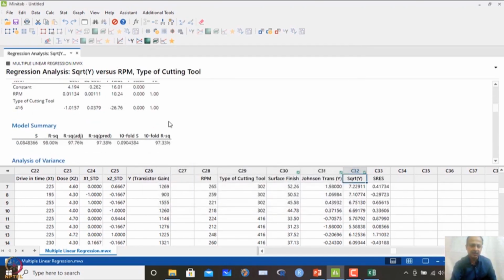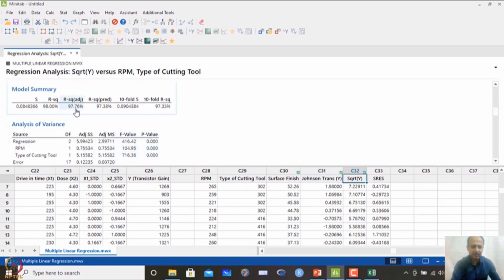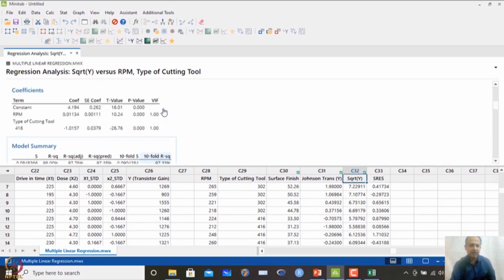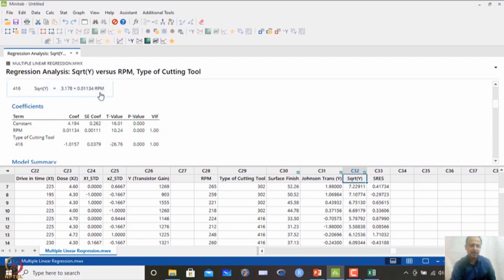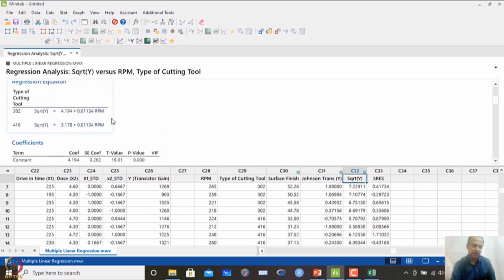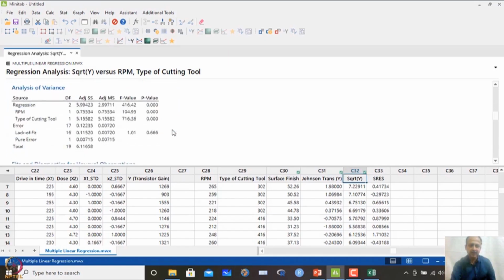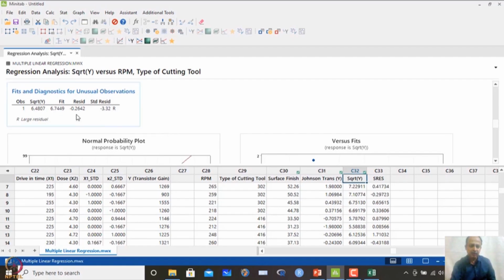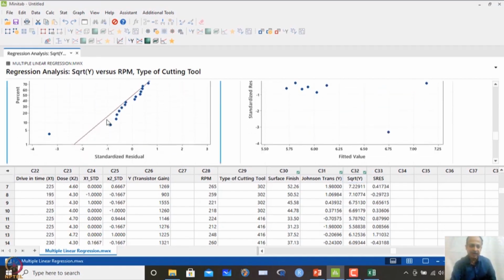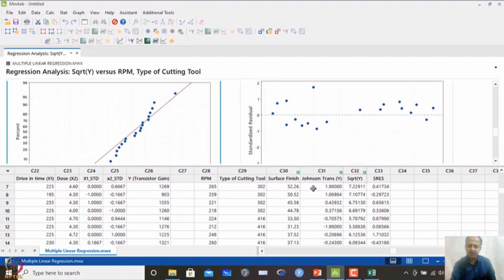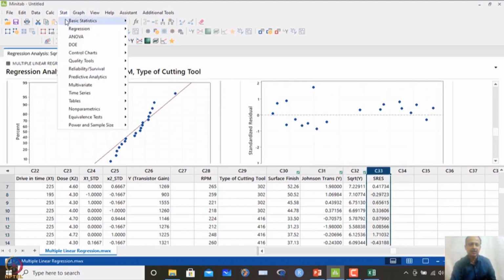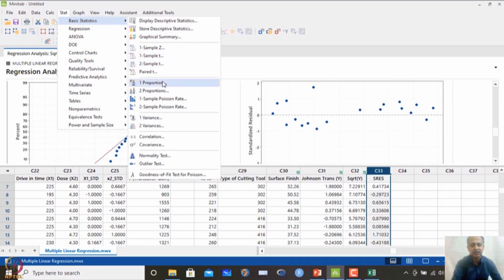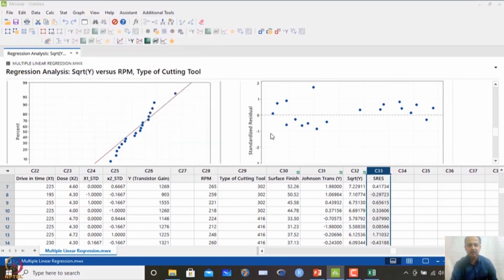So, in the regression analysis here, we also see R square adjusted is 97, and it has regressed the square root of y with the variable, and only one variable, RPN, here. Both the variables are significant, and the equation is given, lack of fit is not prominent. One outlier is recorded here as it is minus 3, more than plus or minus 2. After this transformation, a residual is generated here. Let us check whether the correction has happened with Box-Cox transformation or whether it is not adequate.